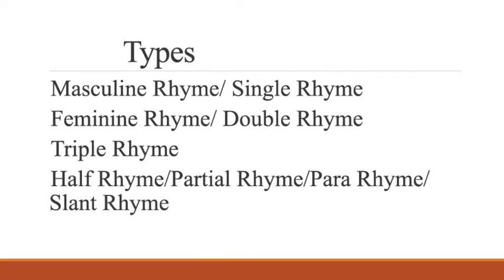Now, when we talk about rhyme, I'll make another video on the types of rhyme. But when you talk about rhyme, we are talking about various kinds of rhymes. Sometimes we have the single rhyme, double rhyme, triple rhyme. So we have the categories of the rhyme. One is called masculine rhyme, which is called single rhyme, that I'll discuss later in another video because that will take time. Then we have feminine rhyme, which is called double rhyme. Then we have triple rhyme.